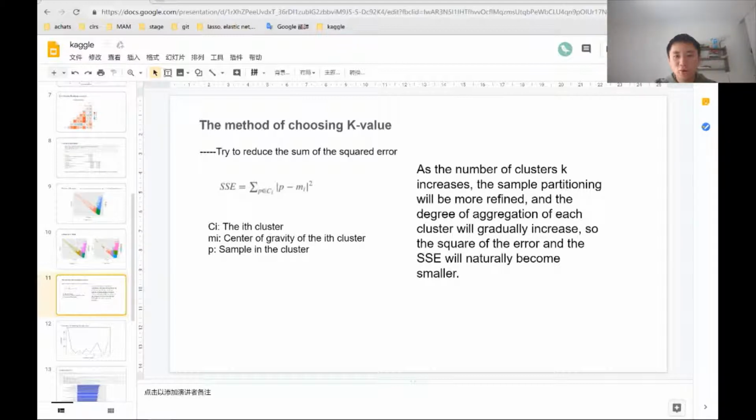As the number of clusters k increases, the sample partitioning will be more refined, and the degree of aggregation of each cluster will gradually increase. So the sum of squared error, the SSE, will naturally become smaller. So the result when k equals 7 is the result we need.